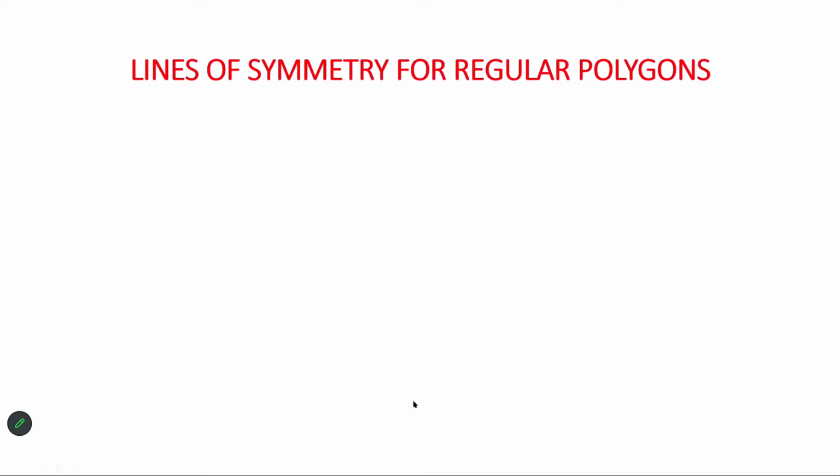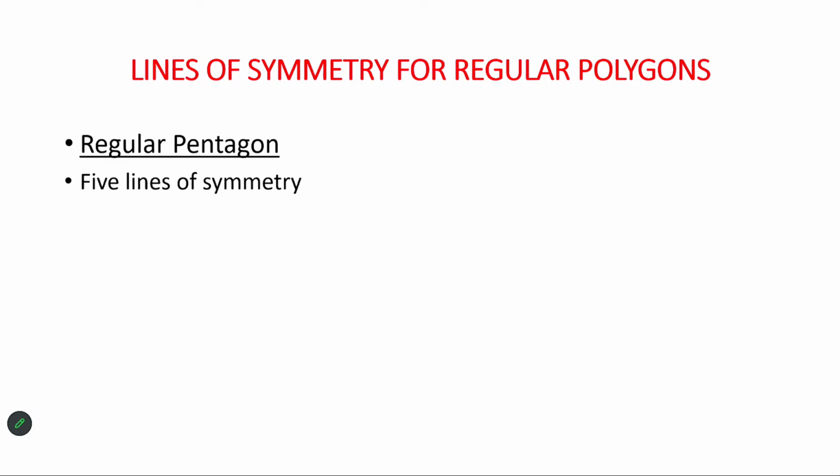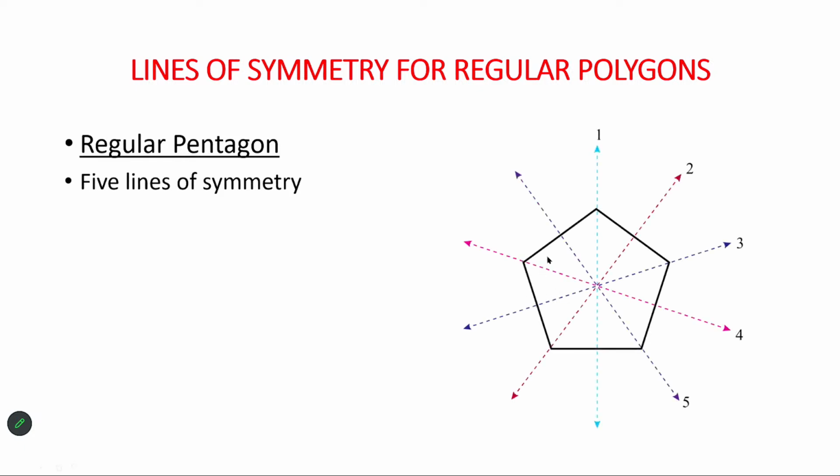Okay, so now we know about the 4-sided figure. Now what about the 5-sided figure? What do we call the 5-sided figure? Yes, it's a pentagon. So it is a regular pentagon. Now in a regular pentagon, we get 5 lines of symmetry. Can you see that? There are 5 lines of symmetry here. You will see that there are angle bisectors, and there is also a line passing through the bisector of a side. So there are totally 5 lines of symmetry.